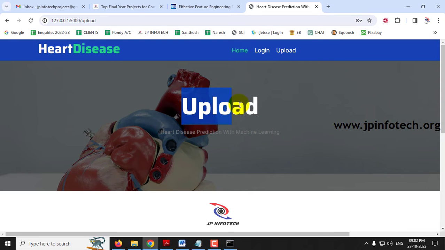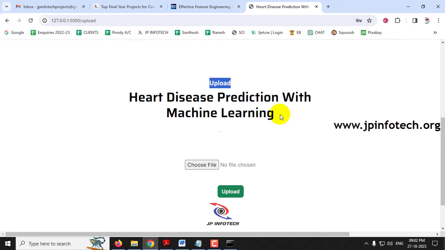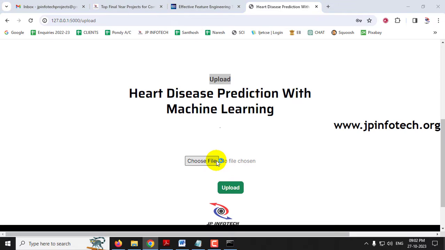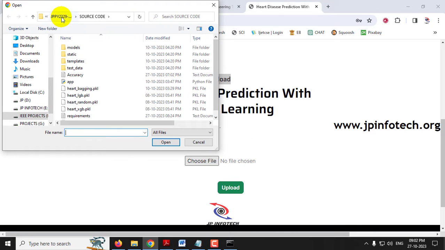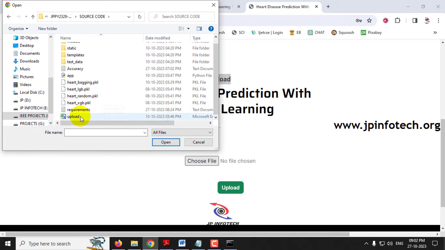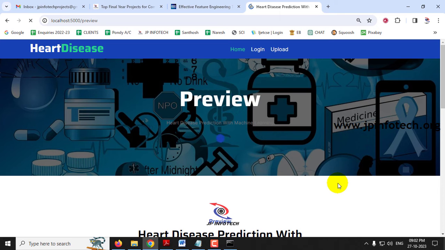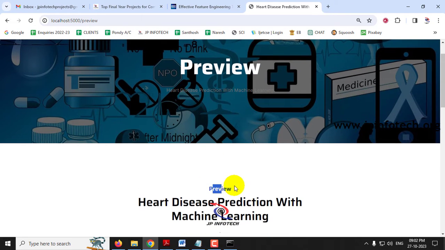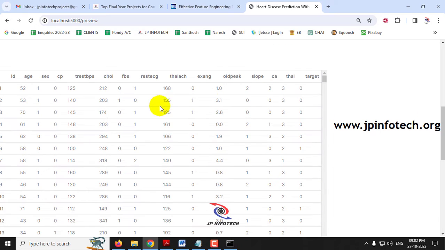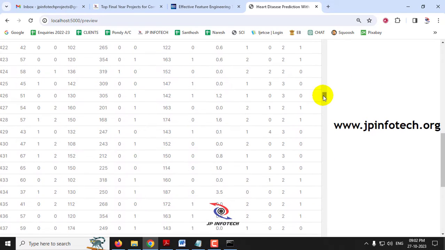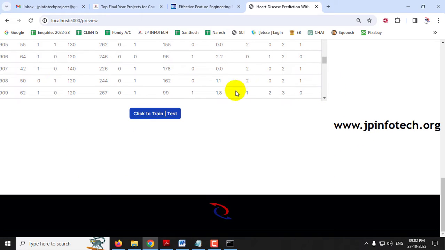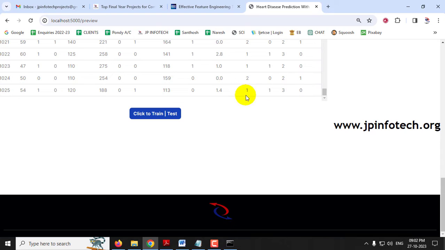Now it will navigate to the upload part where you need to upload the data set. Just select this choose file option. Now go to the source code location where you can find the upload.csv file, and then select this upload button. Once uploaded, it will navigate to the preview part, where you can preview the data set that we have uploaded. As mentioned earlier, it shows the features, and if you scroll down till the end of the page, you can find the complete data set has been loaded into the preview part with the 1025 data set records.